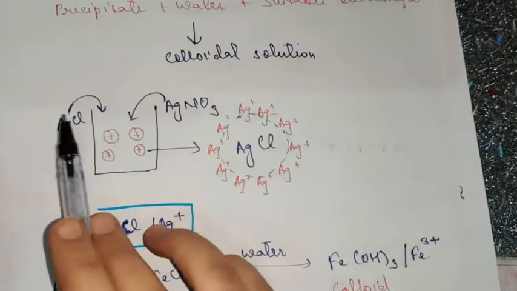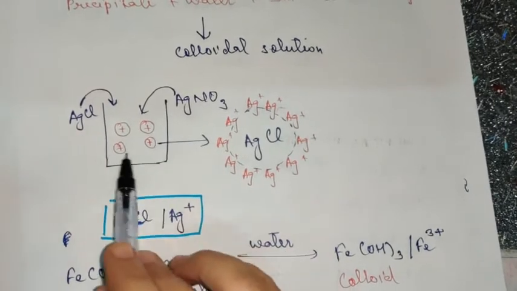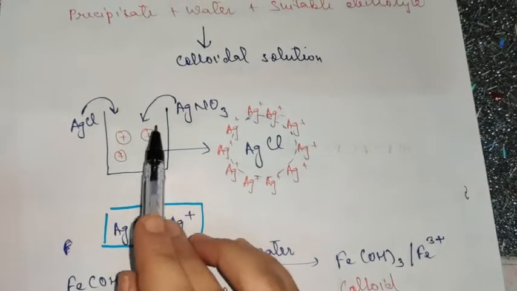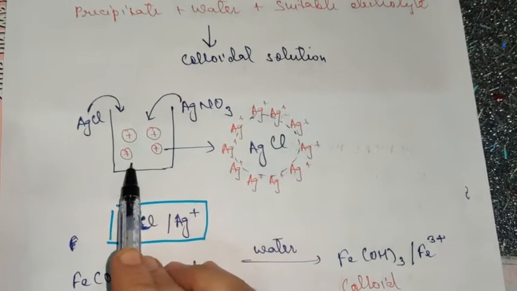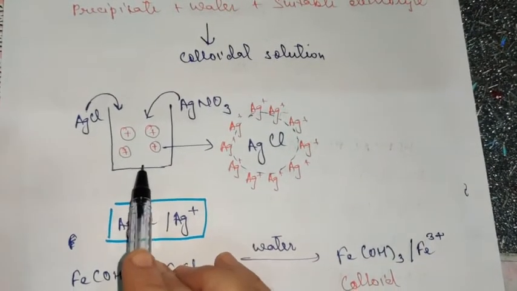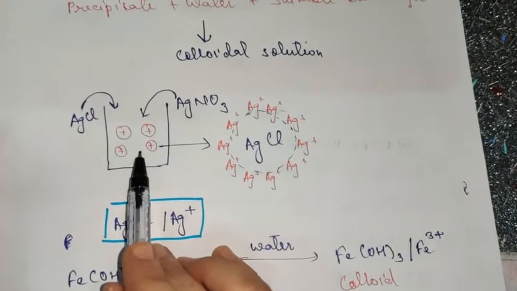So what happens when AgNO3 is added to AgCl precipitate, we get positively charged colloidal particles which repel each other. As a result, they will never settle down. If one particle has come down, the moment another tries to come near it, it will get repelled.